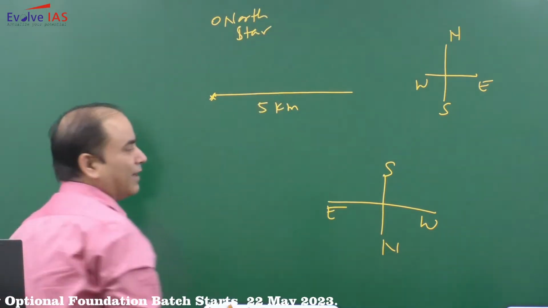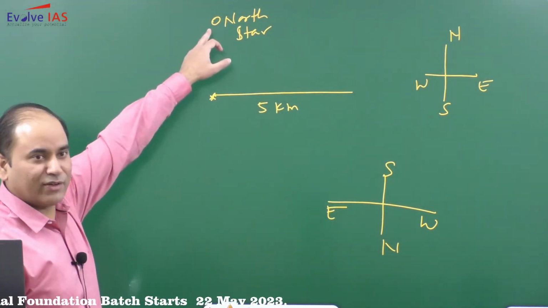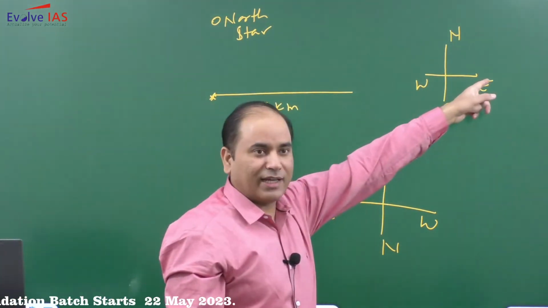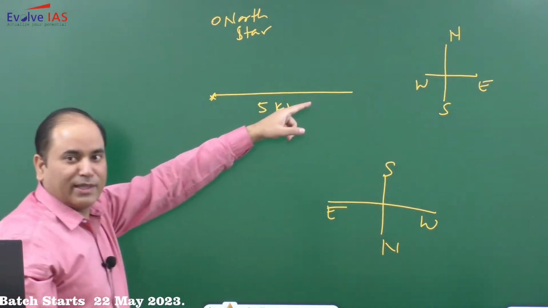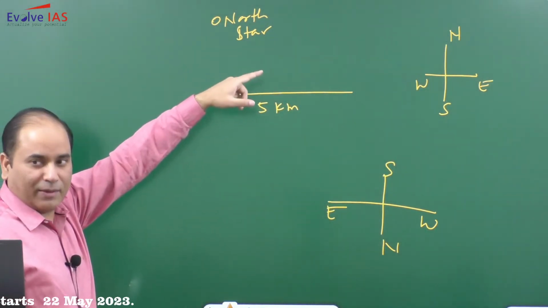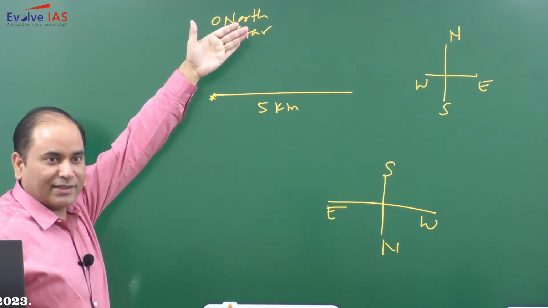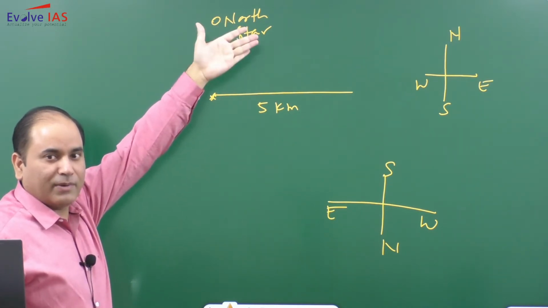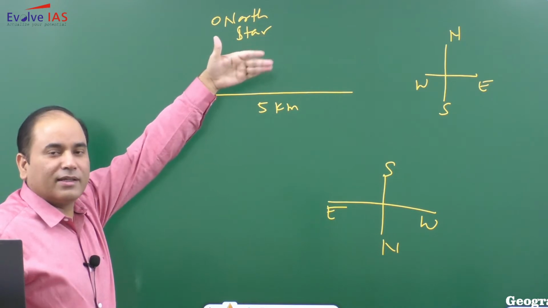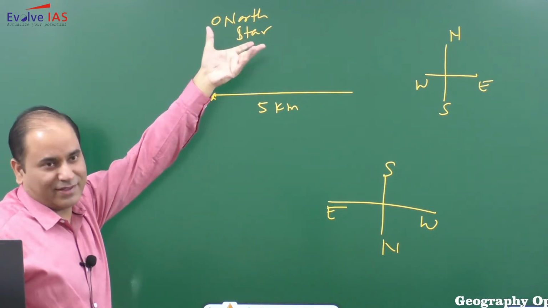So now what do we have to do? Because we know we have identified the north, east will be on this side. So we have to go 5 kilometers. So we need to travel 5 kilometers keeping the pole star on the left or right.